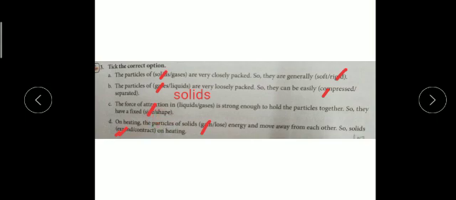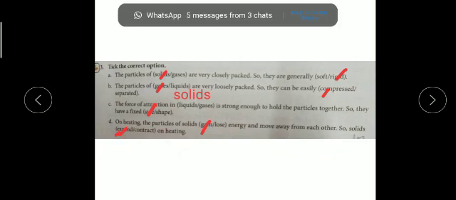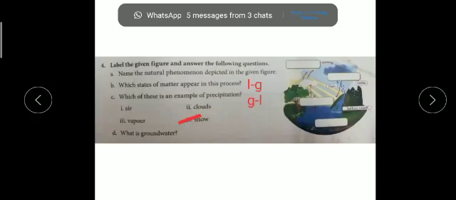Okay, now D part: on heating, the particles of solids gain energy and move away from each other, so solids expand on heating. Okay, so solids can expand, so thermal expansion we all know. Now children, this is the fourth, you can see the diagram picture of a water cycle. They are asking to name the natural phenomena. The natural phenomena is the water cycle. Then we know children that the water cycle has 3 main steps: evaporation, condensation and precipitation.